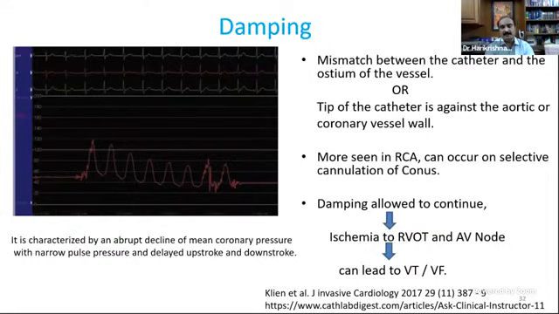Damping is characterized by an abrupt decline in the mean coronary pressure with a narrow pulse pressure, and a delayed upstroke and downstroke. This happens when there is a mismatch between the catheter and the ostium of the vessel, when the tip of the catheter is against the aortic or coronary vessel wall, more seen in the RCA. When it is allowed to continue, it can lead on to ischemia and VT or VF.